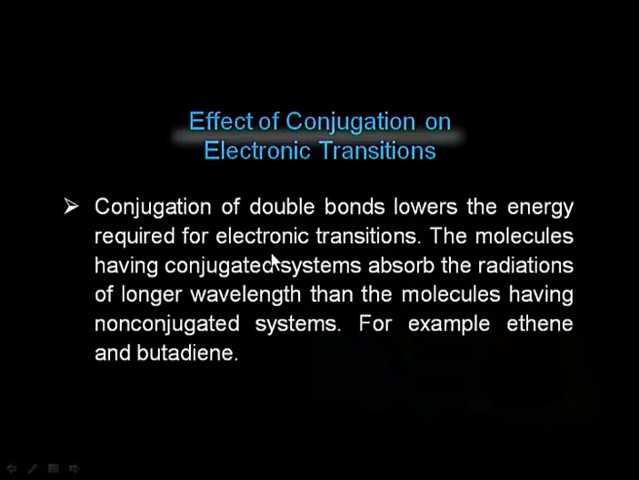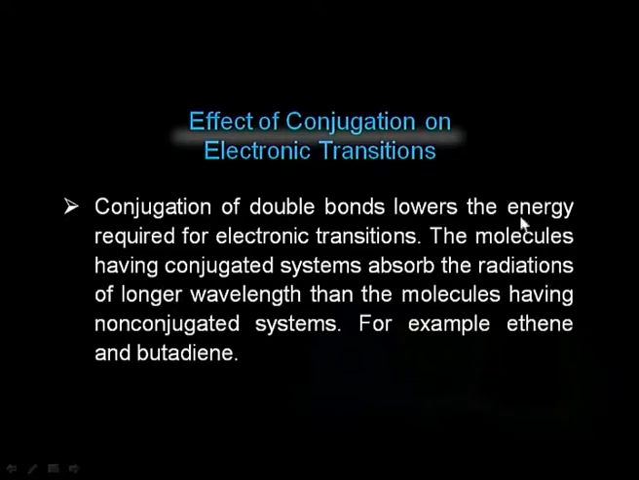Now, in this example you will see that presence of double bond in conjugation lowers the requirement of energy, and that is why they fall in visible region. The conjugation of double bonds lowers the energy required for the electronic transition. The molecules having conjugated system absorb the radiations of longer wavelength than the molecules having non-conjugated systems. For example, if you compare ethene with butadiene, you know that ethene absorbs at 175 whereas butadiene at 217.